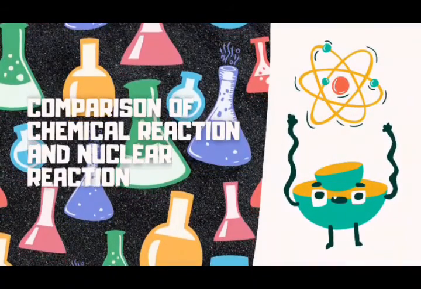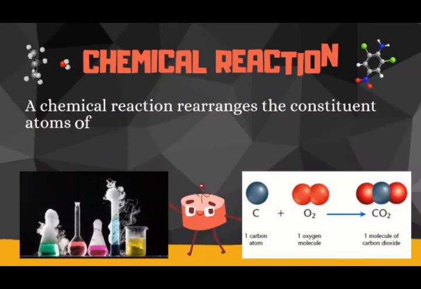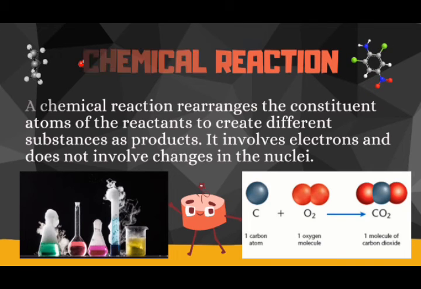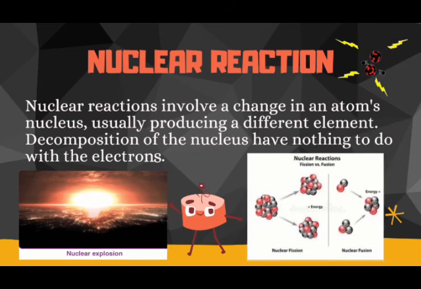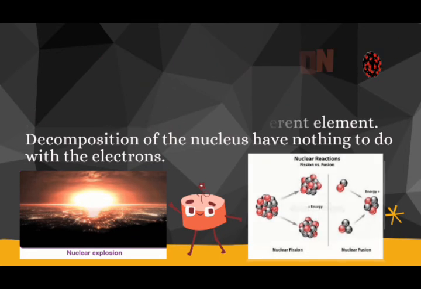Comparison of chemical reaction and nuclear reaction. A chemical reaction rearranges the constituent atoms of the reactants to create different substances as products. It involves electrons and does not involve changes in the nuclei. While nuclear reactions involve a change in an atom's nucleus, usually producing a different element. The composition of the nucleus has nothing to do with the electrons.